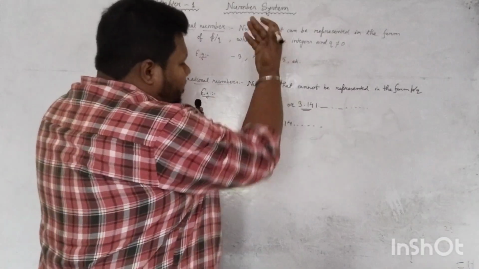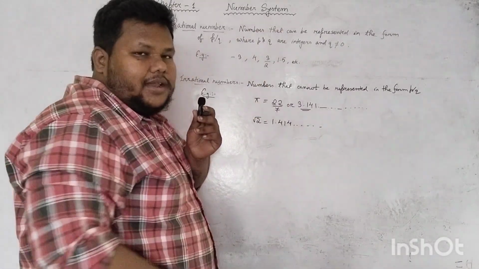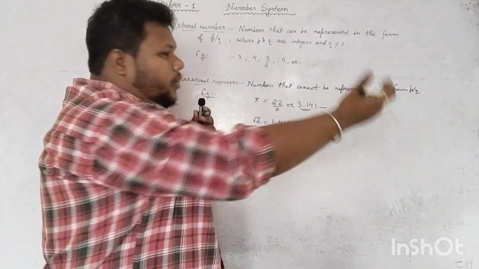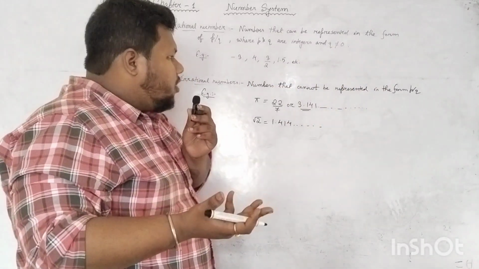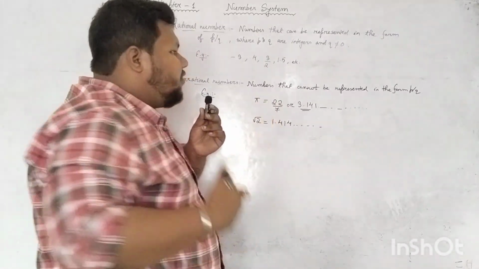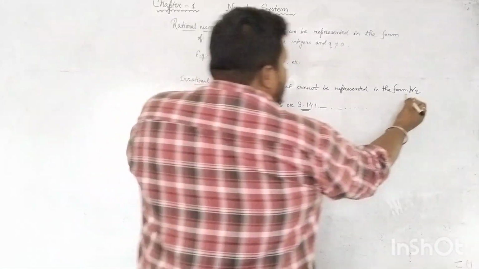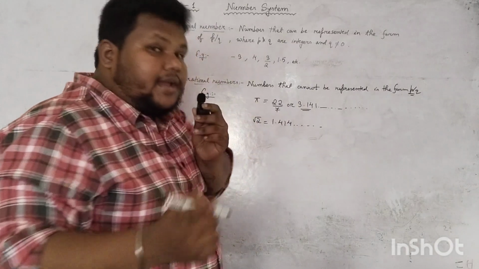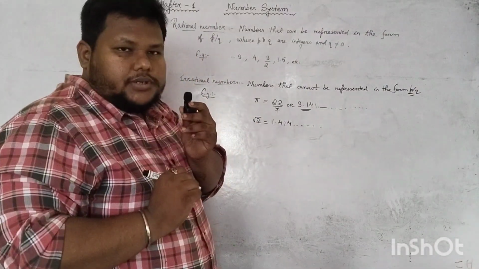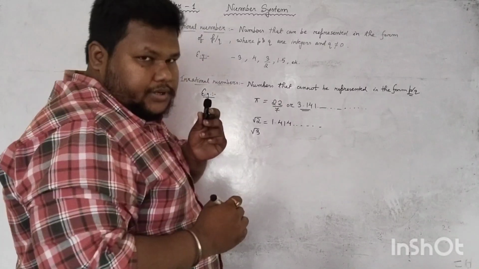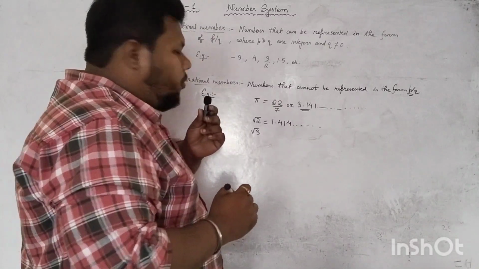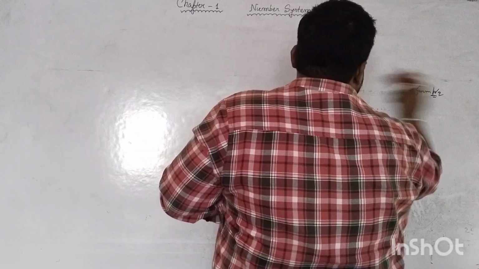That means if I remove the decimal, I can never write it in fractional form, because it will go on. It is not possible to write these numbers in the form of p by q. That's why these numbers are called irrational numbers. Similarly, root 3. These are all irrational numbers. Okay, I hope it is clear till here.